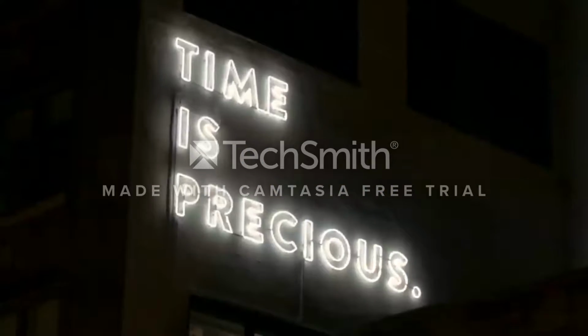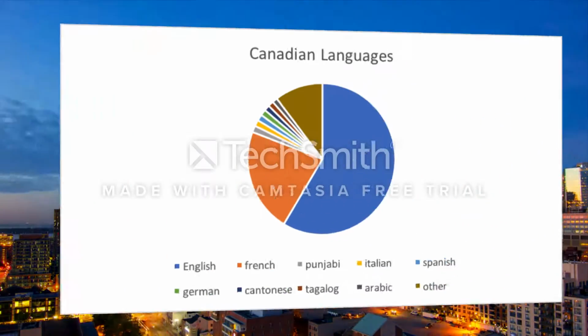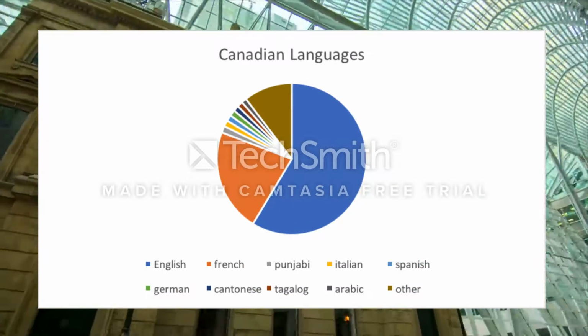In Canada, English and French are the official languages of the country. English is the most spoken language at 59%, followed by French at 22%. Other languages included in Canada are Punjabi, Italian, and Spanish, to name a few.